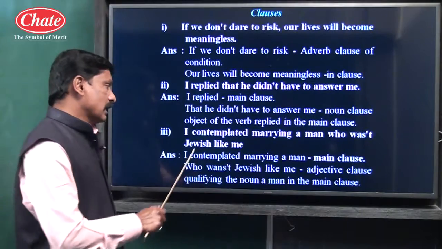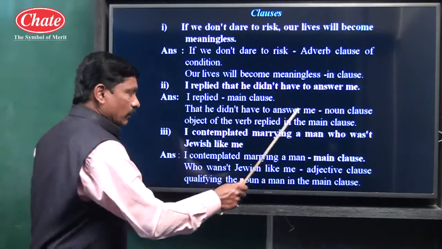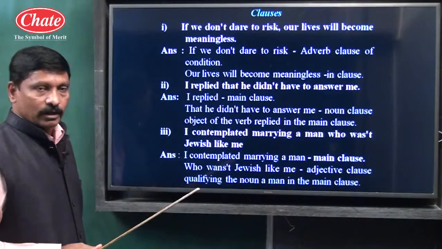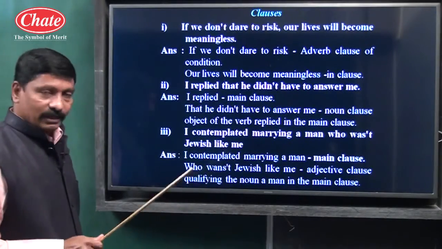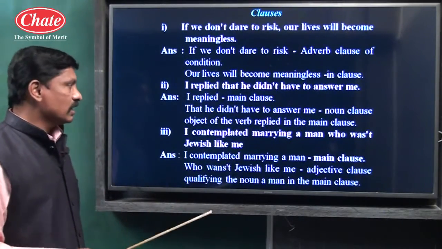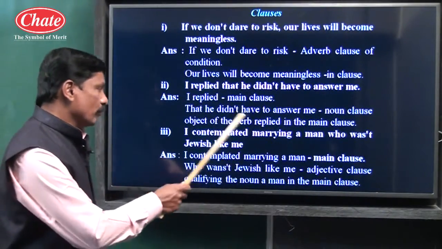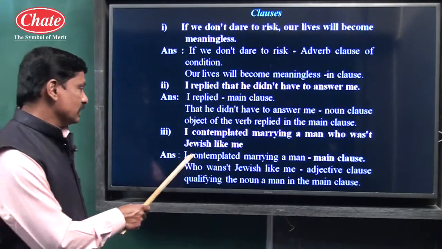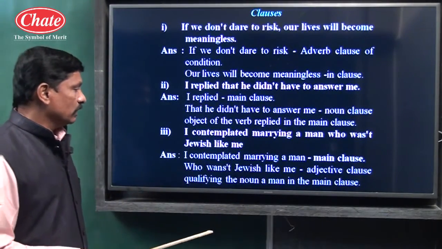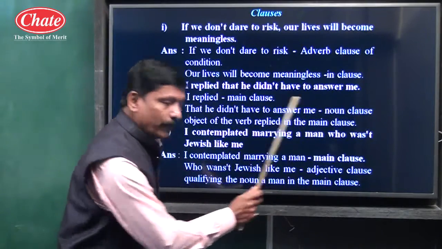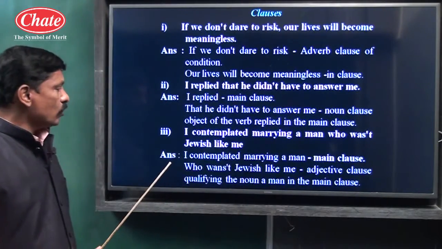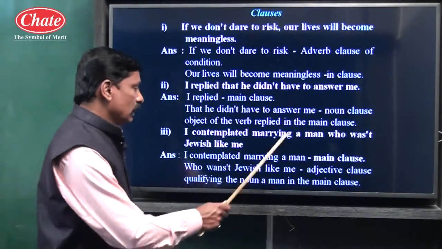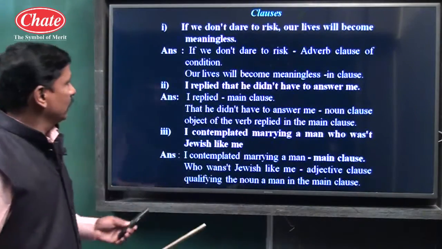So main clause, I contemplated marrying a man. Who wasn't Jewish like me? This is an adjective clause, because who wasn't Jewish like me qualifies the noun. So see here, answer is written: I contemplated marrying a man, main clause. Who wasn't Jewish like me, adjective clause qualifying the noun a man in the main clause.